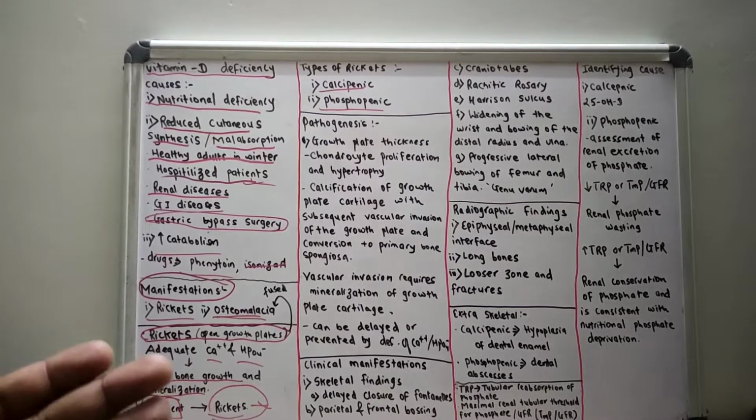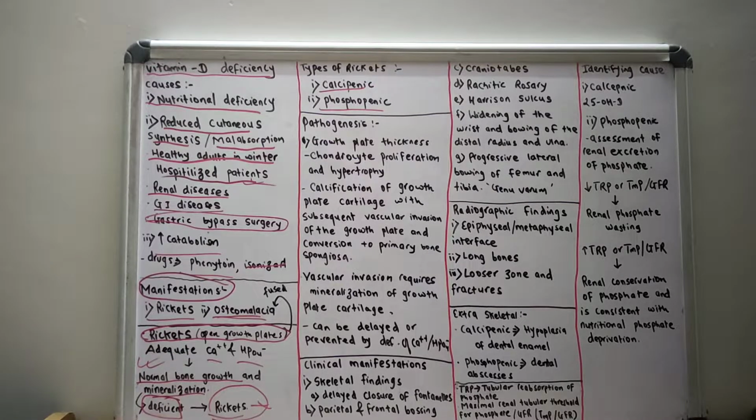Calcipenic rickets is caused by calcium deficiency, which usually is due to insufficient intake of vitamin D or failure to metabolize dietary vitamin D into its active form. In some cases, it is caused by insufficient intake or absorption of calcium in the setting of normal vitamin D levels.